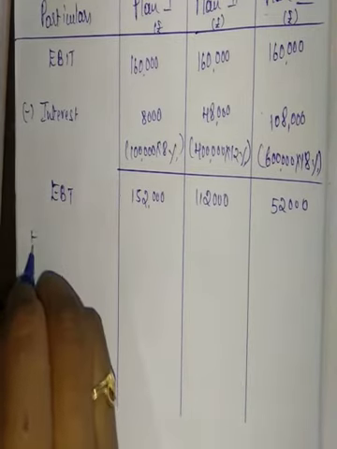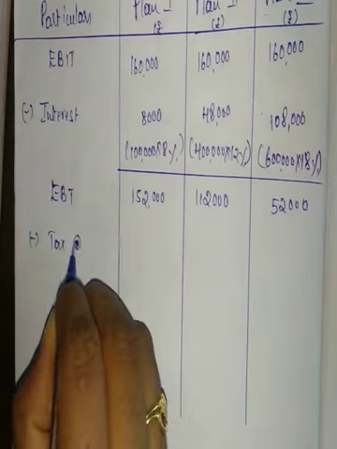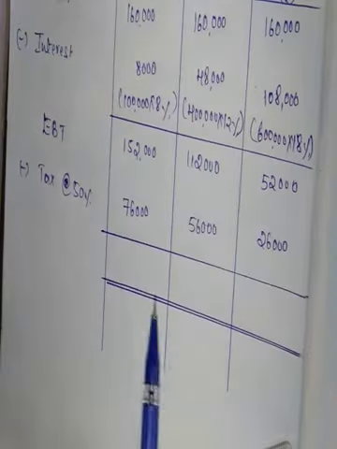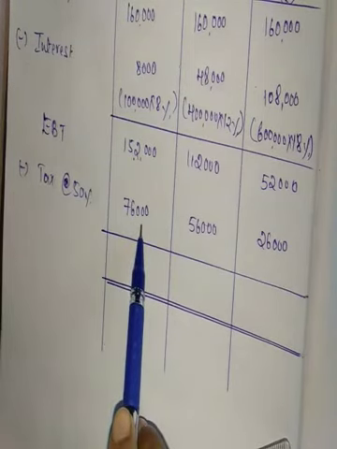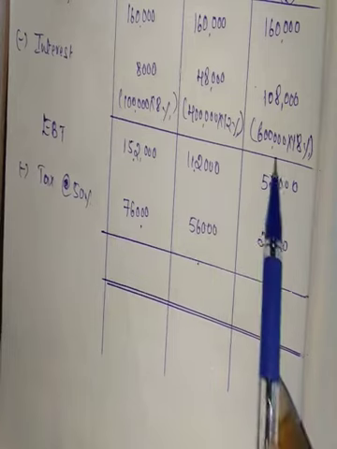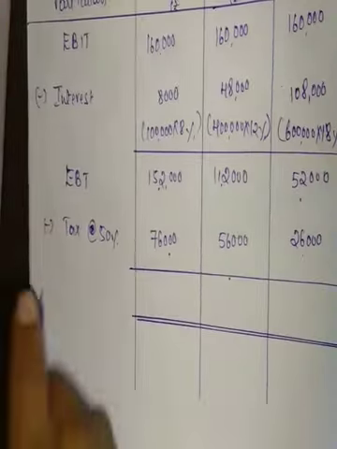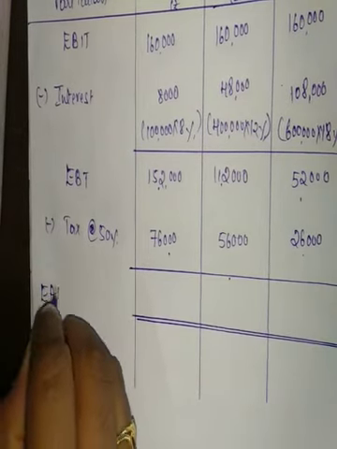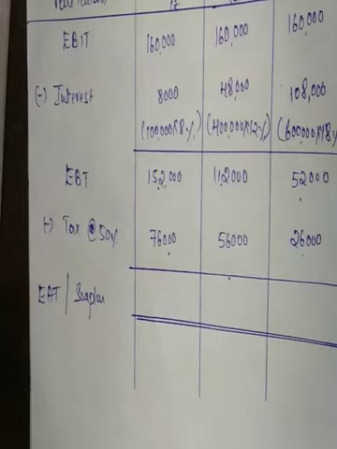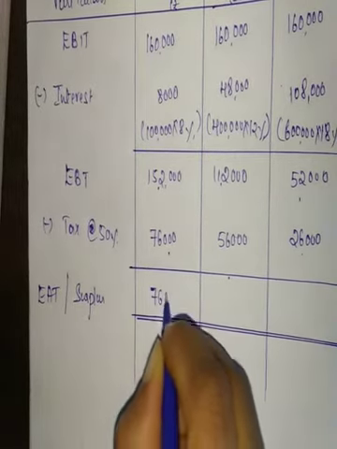From this we have to deduct the tax, and the rate of tax is 50% on EBT. On EBT we are going to calculate tax. It is 1,52,000 into 50%, it is 76,000; 1,12,000 into 50%, 56,000; 52,000 into 50%, 26,000. Then earning after tax or surplus. In this problem there are no preference shares given, so earning after tax will become the surplus profit.